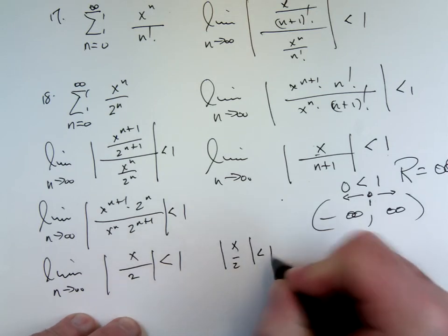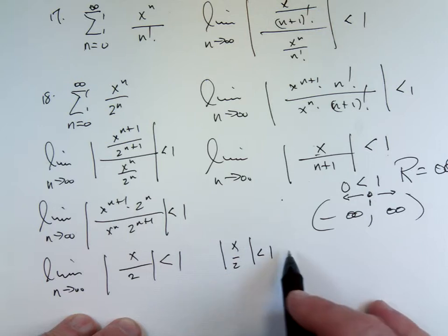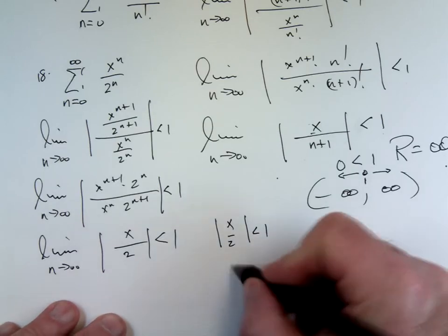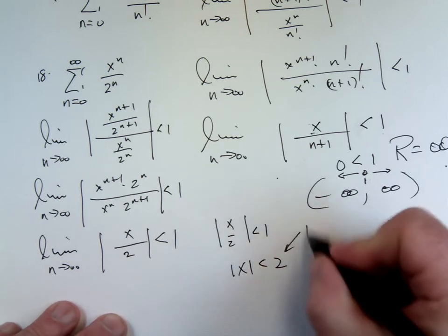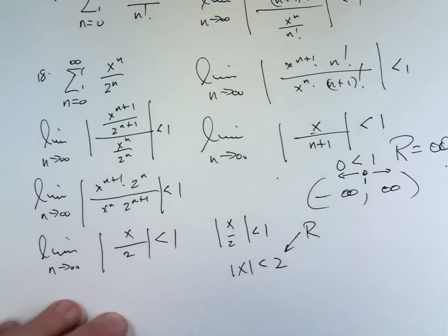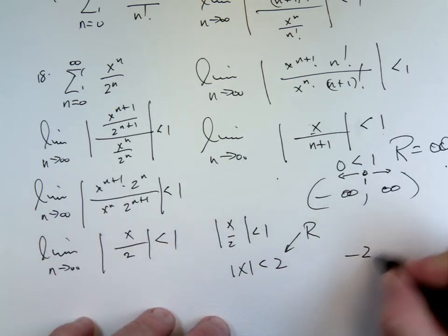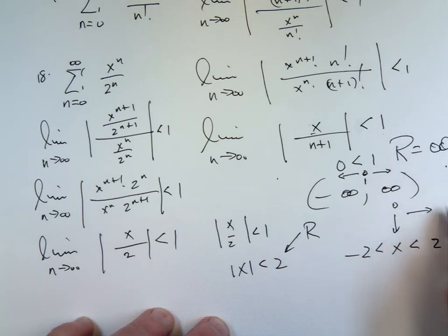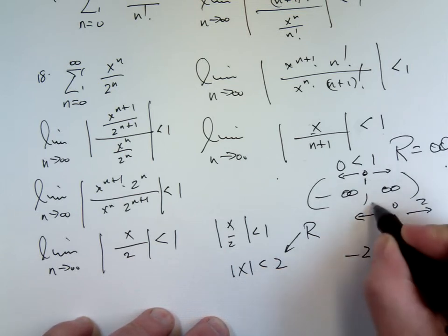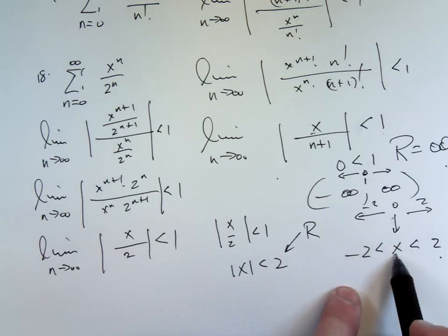And what you can do here is take this 2 in the denominator and multiply both sides by that 2 to get the absolute value of x is less than 2. That means this is your radius of convergence, which means what? This series converges as long as x is from negative 2 to 2. It's centered at 0, goes 2 units this way and 2 units this way. Okay? That's what R is, that distance from the center to either endpoint.